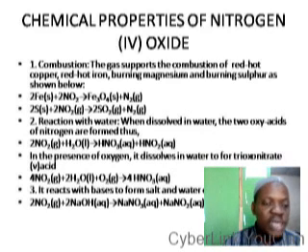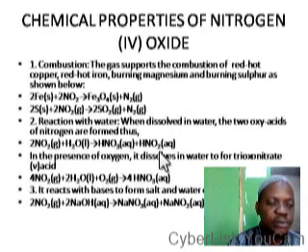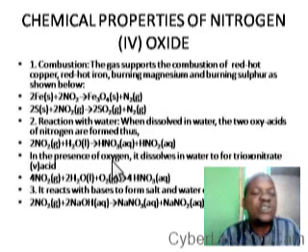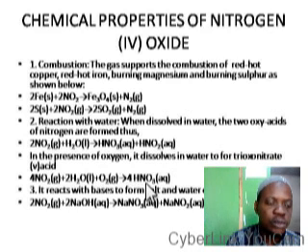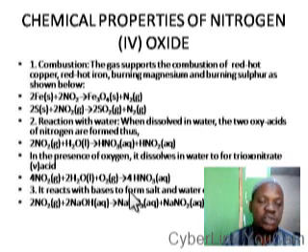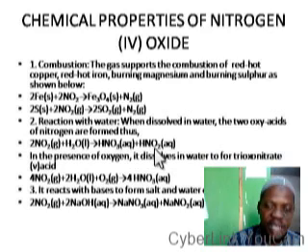Then when it reacts with water, it forms 2 types of acids. As you can see, trioxonitrate 5 acid and dioxonitrate 3 acid. But if it reacts with water in the presence of oxygen, it will form trioxonitrate 5 acid alone. As dioxonitrate 3 acid is not so stable, even if you have dioxonitrate 3 acid combining with water and with oxygen, it would revert to trioxonitrate 5 acid.